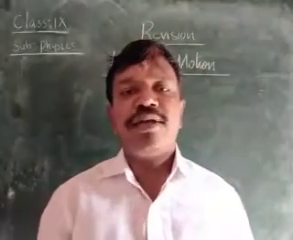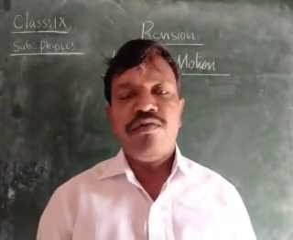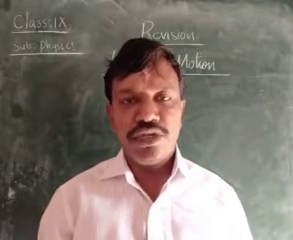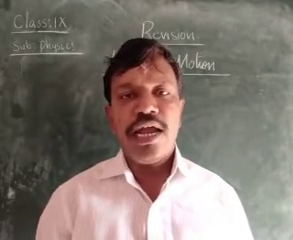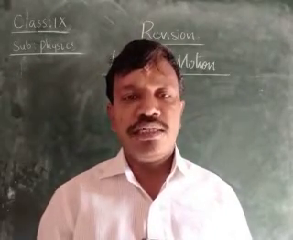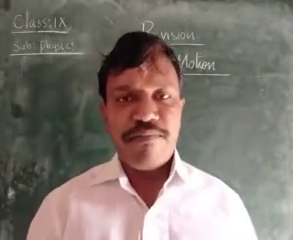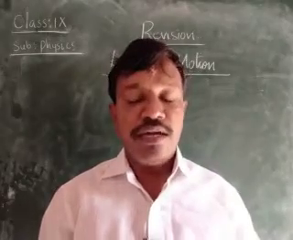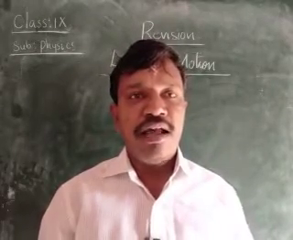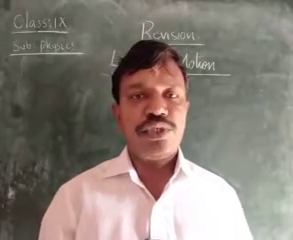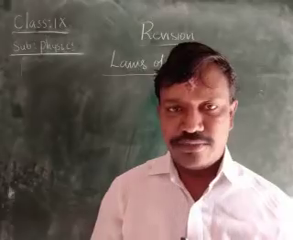As we are revising the chapter laws of motion, we completed the three laws of motion, children. That is Newton's first law, Newton's second law, and Newton's third law. Newton's first law is also called the law of inertia. The law of inertia is of three types: inertia of rest, inertia of motion, and inertia of direction.